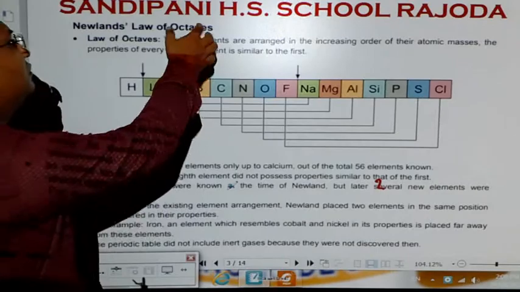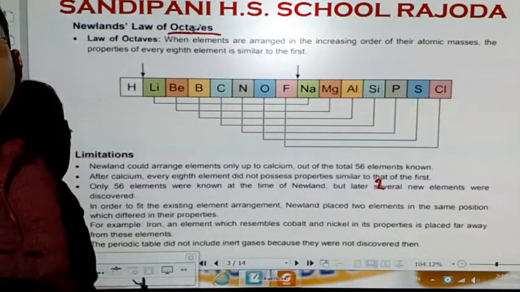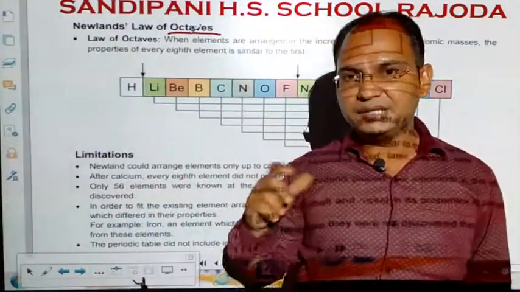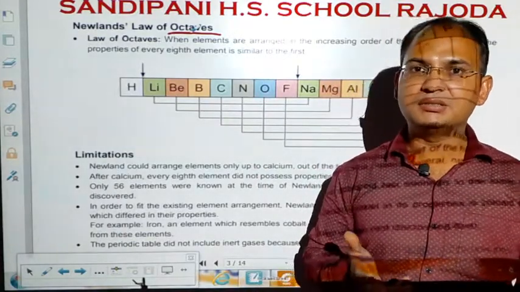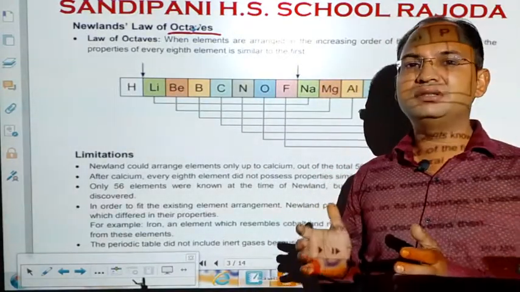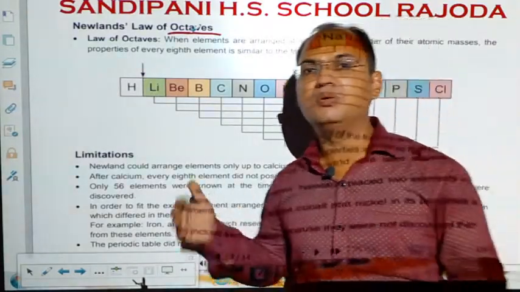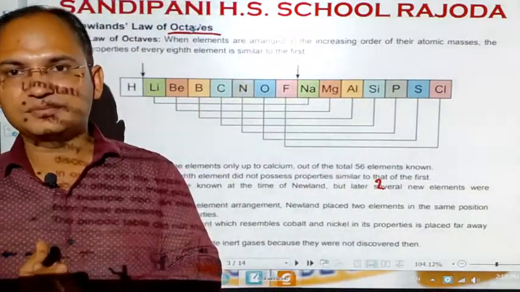This theory of classification given by Newland is known as Newland's law of octaves. Students, instead of classifying the elements in groups of 3, that is triads, he grouped the elements in groups of 8 elements. That is why it is called octave. Octave is related to octet, that means 8.